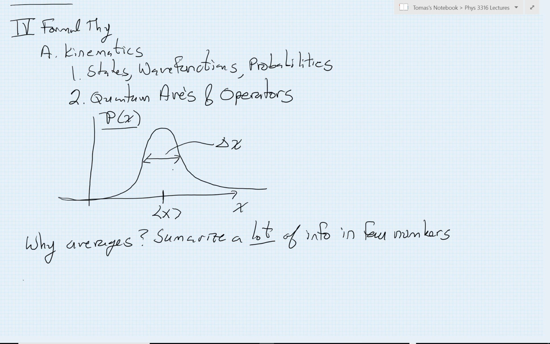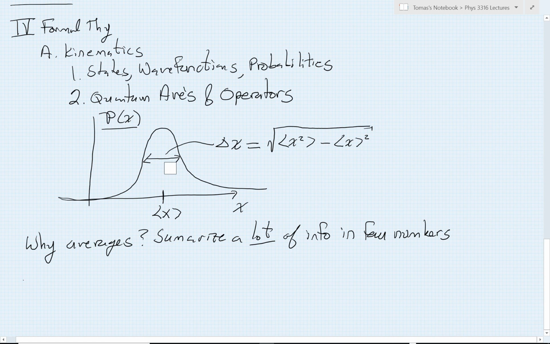Now, the strict mathematical meaning that we can do proofs with is that delta x, the uncertainty, is literally defined as the standard deviation of the corresponding probability distribution. And you will recall that the standard deviation is defined as the square root of the variance, and the variance is the average of the square of the variable minus the square of the average of the variable. So once again, another key summary piece of information about our distribution can be calculated provided we know how to calculate averages. So this is what we are going to begin to consider.